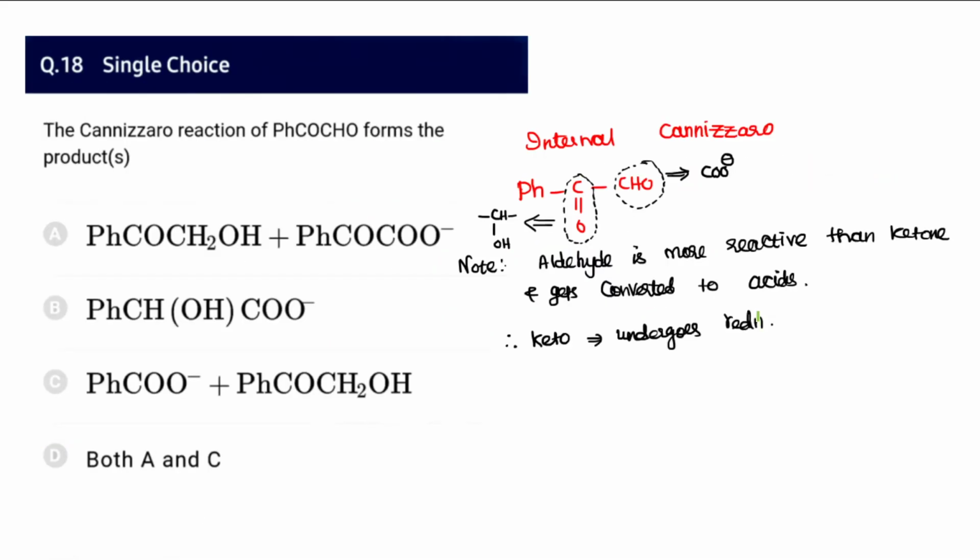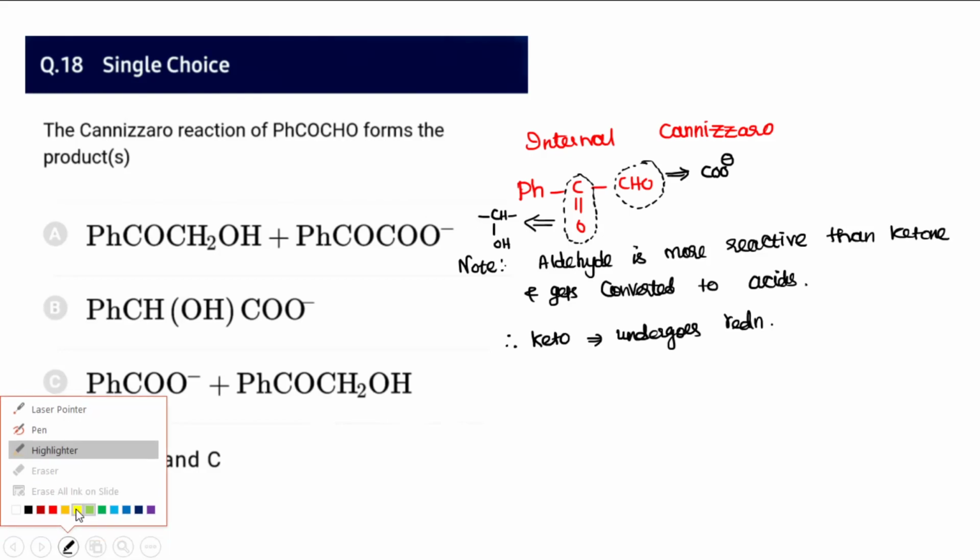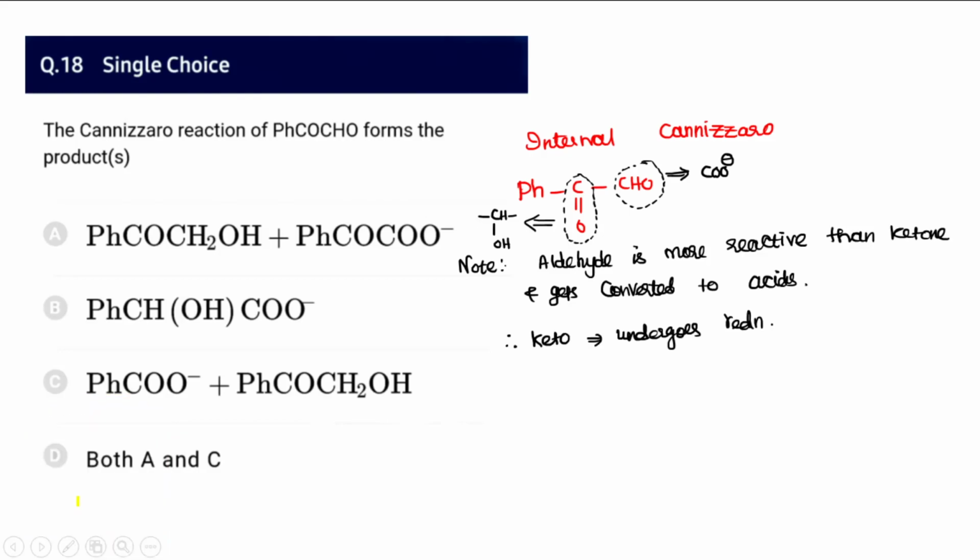Question number 18, and Cannizzaro reaction is asked for. Which of the following products will be formed for the given reactant? So it is an internal Cannizzaro. Within the molecule there will be a group getting oxidized as well as a group getting reduced. So here generally you have to see the more reactive aldehyde, the more reactive functional group, which gets converted